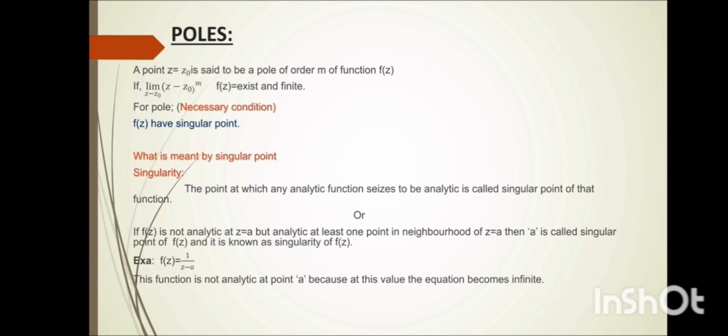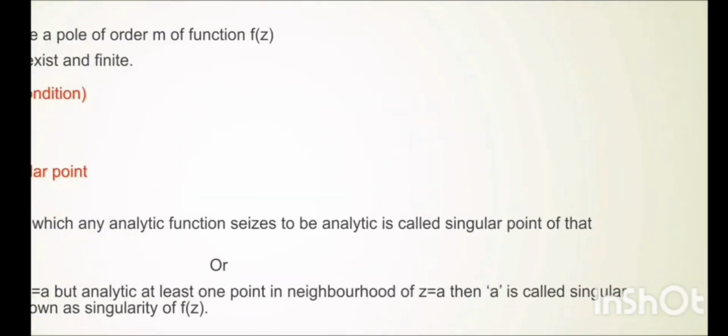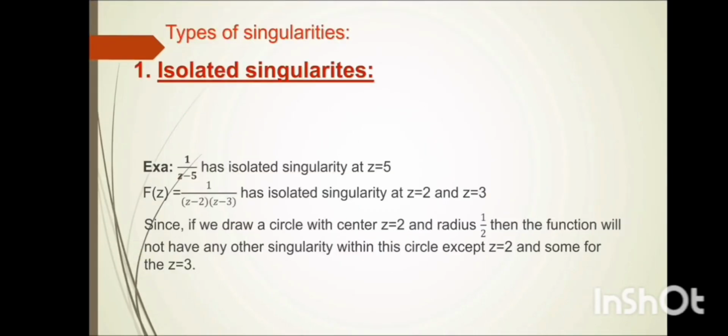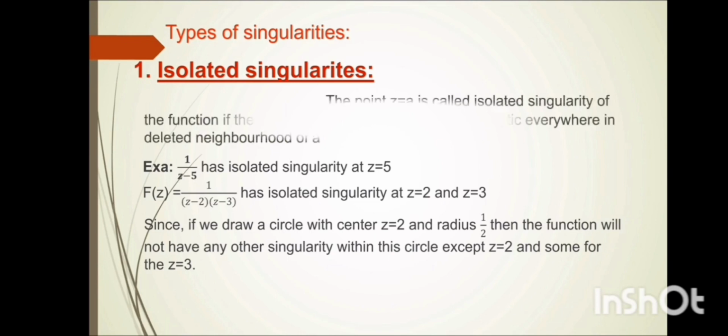There are four types of singularities. First, isolated singularities. What is meant by isolated singularities?